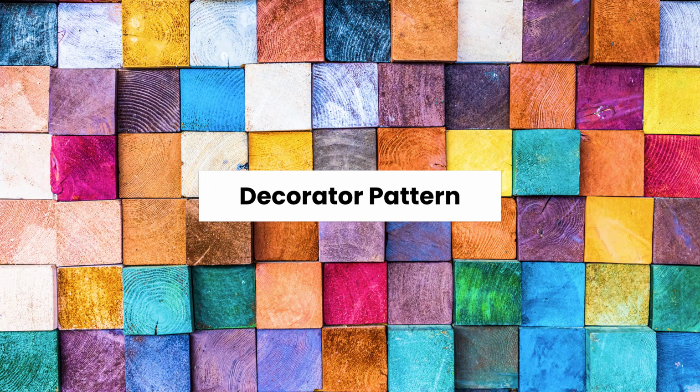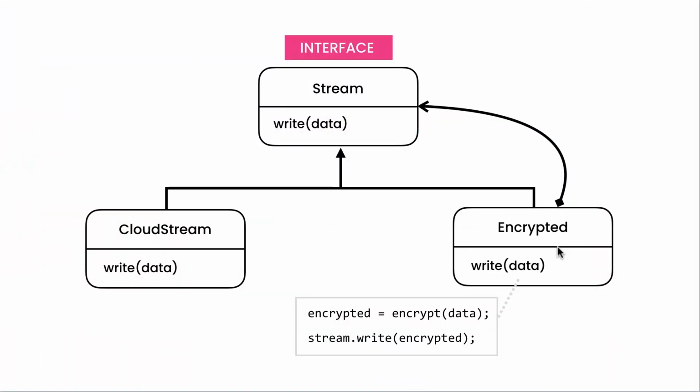And this is what we call the decorator pattern. It's a very useful pattern, and it allows us to add additional behavior to an existing object. In this example, this encrypted class is a decorator because it's decorating this CloudStream object, it's decorating this write operation with some additional behavior, in this case, encryption.